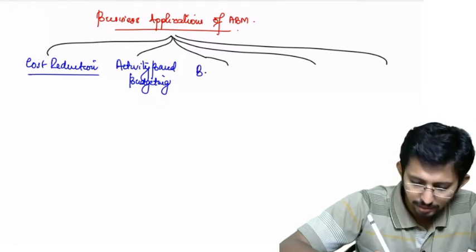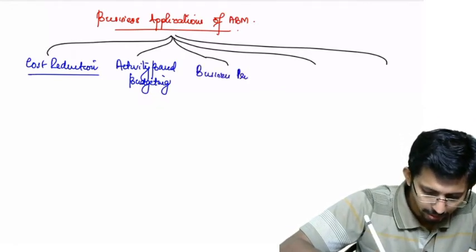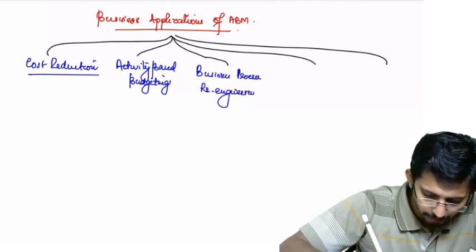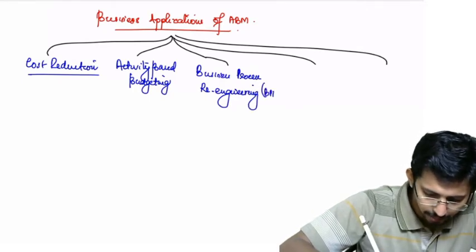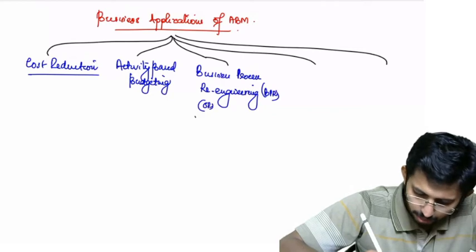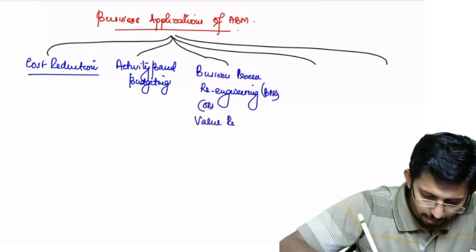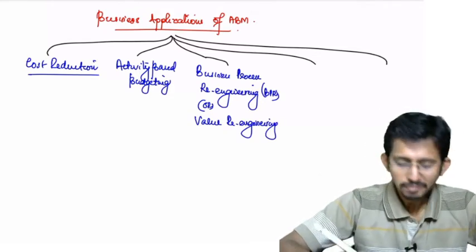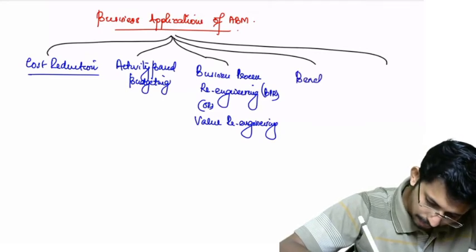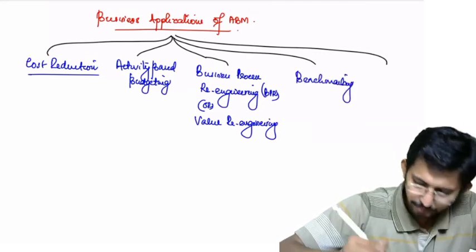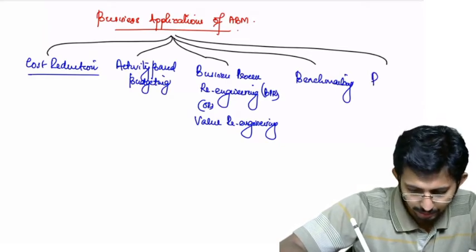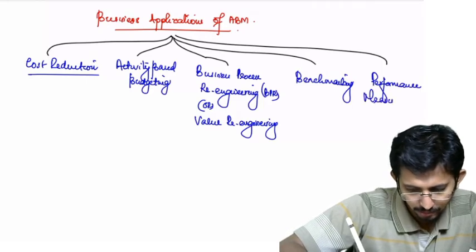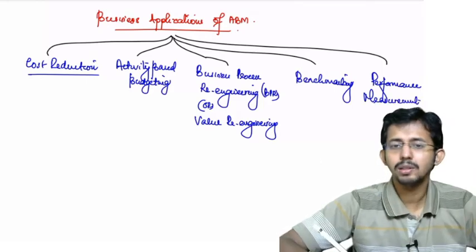Next is business process re-engineering, that is BPR, or it is also termed as value re-engineering. Next is benchmarking. Next is performance measurement.